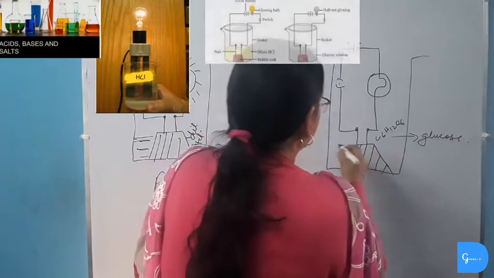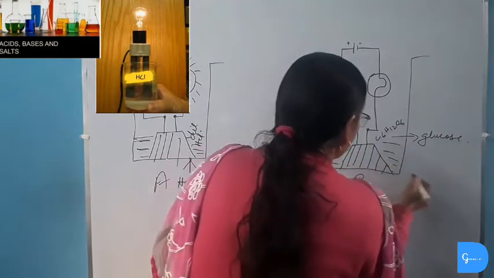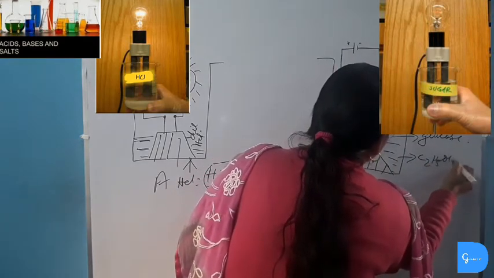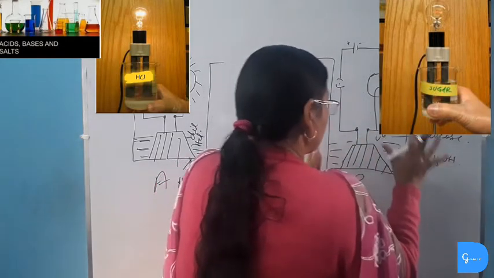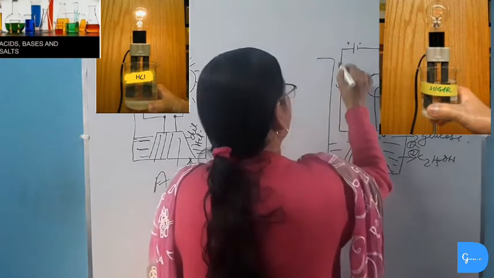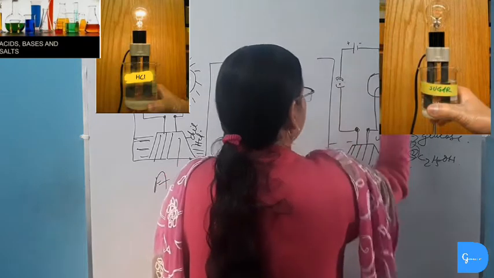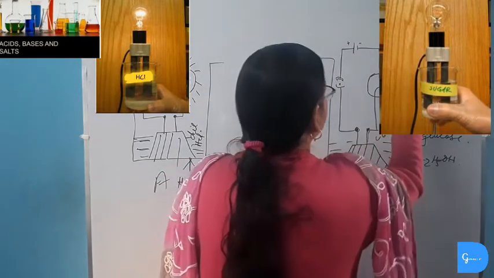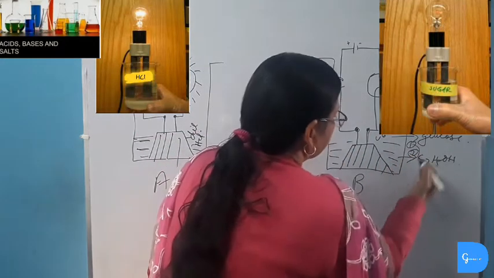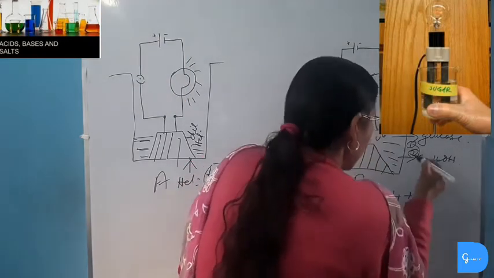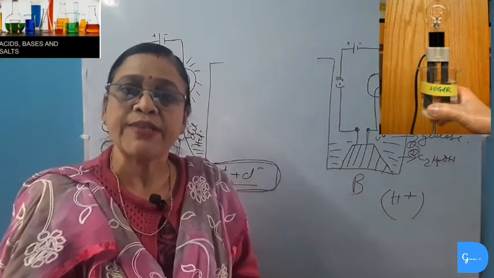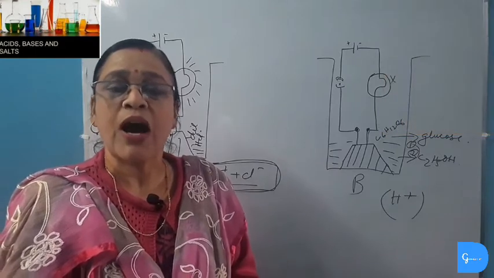And in case B, we are taking glucose solution or alcoholic solution. We will take C6H12O6, or we can take C2H5OH, ethyl alcohol. We will dissolve this in water. We will take solution of glucose or ethyl alcohol. Here also we will fix two nails in a cork, and then we will make a circuit with a switch, battery and a bulb. In this case we will see that the bulb is not glowing because electric current is not produced. Here no charged particles or no hydrogen ions are present, and so it cannot conduct electricity. So we can say that all acids contain hydrogen, but all hydrogen containing compounds are not acids.